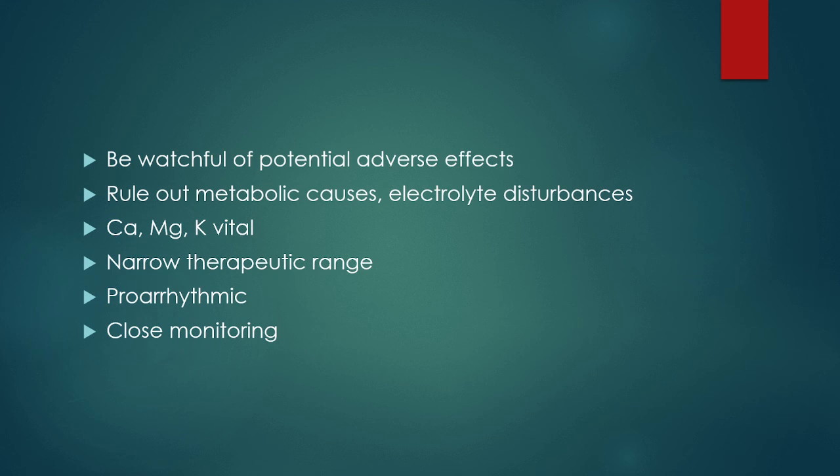Whenever using these drugs, we should be watchful of the potential adverse effects. We should always rule out metabolic causes and electrolyte disturbances, because we have seen how calcium, magnesium and potassium are vital parts of maintenance of the action potential. All these drugs have a very narrow therapeutic range, some of them can be highly pro-arrhythmic, and close monitoring is always needed.